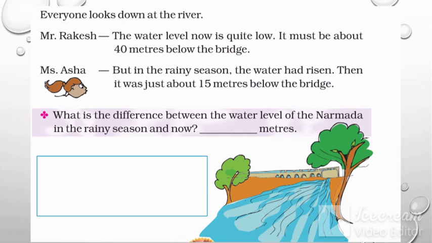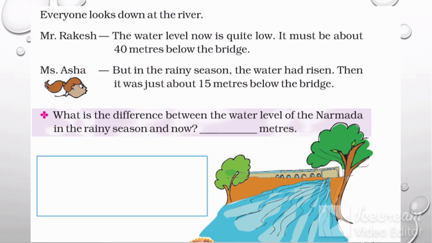While crossing the bridge, everyone looks down at the river. It was very wide. Mr. Rakesh gave some information to the students. He said the water level is now quite low. It must be about 40 meters below the bridge.